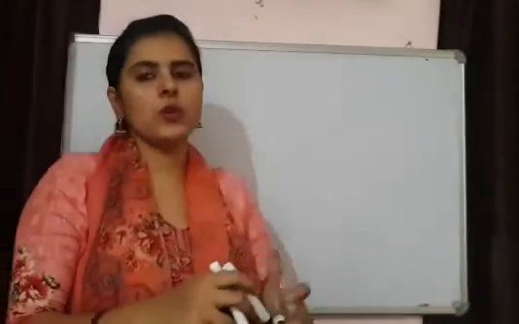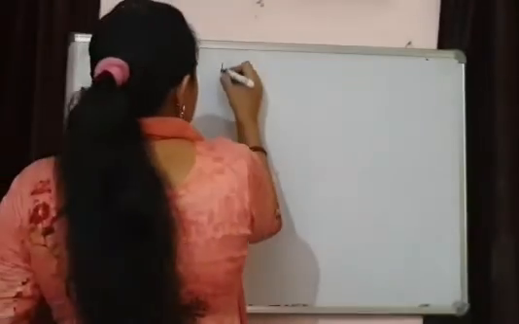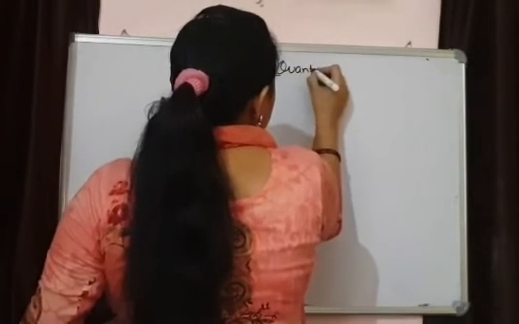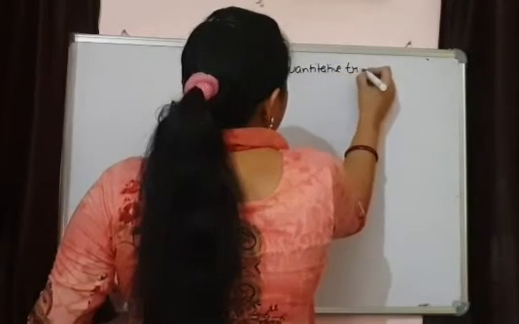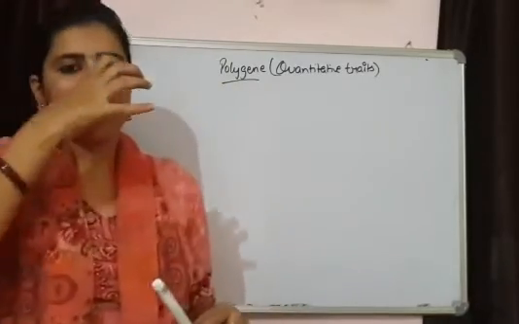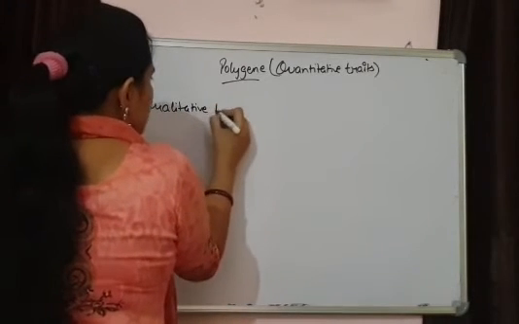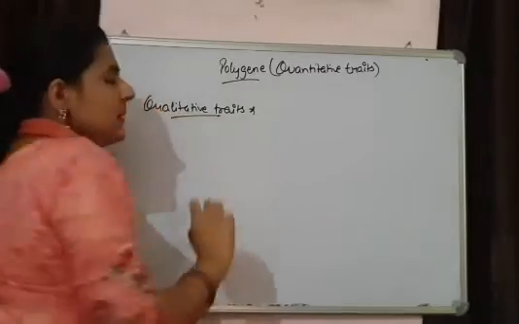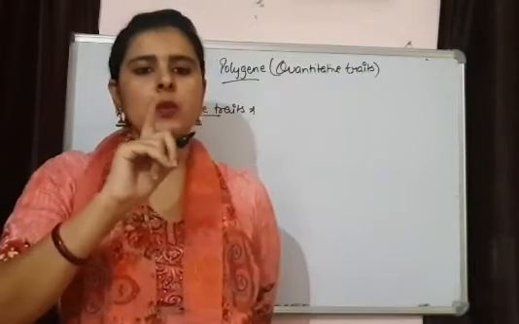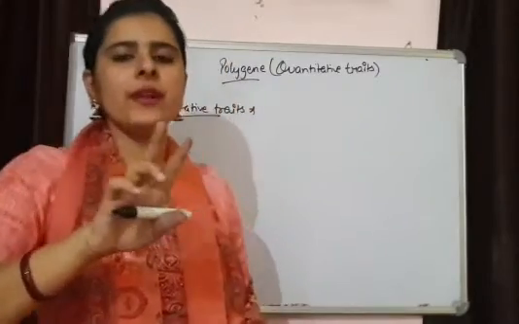We are going to discuss one more topic other than linkage, that is polygenic inheritance or polygenes, also known as quantitative traits, or you can say quantitative inheritance. See, Mendel talked about qualitative traits. The traits which we discussed in Mendel's experiments were qualitative traits. It simply means that a character is controlled by only one single gene, and this one single gene is having two different forms, two different alleles.